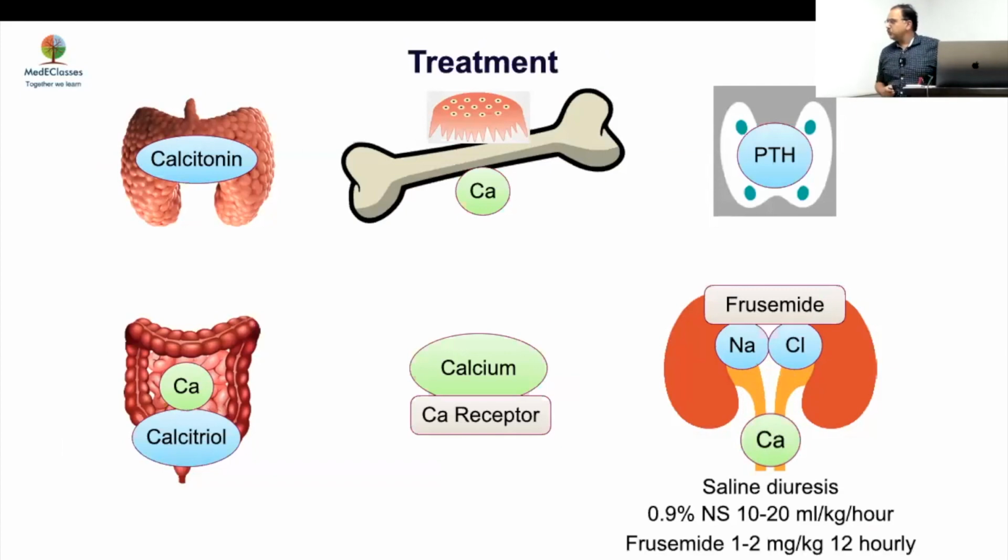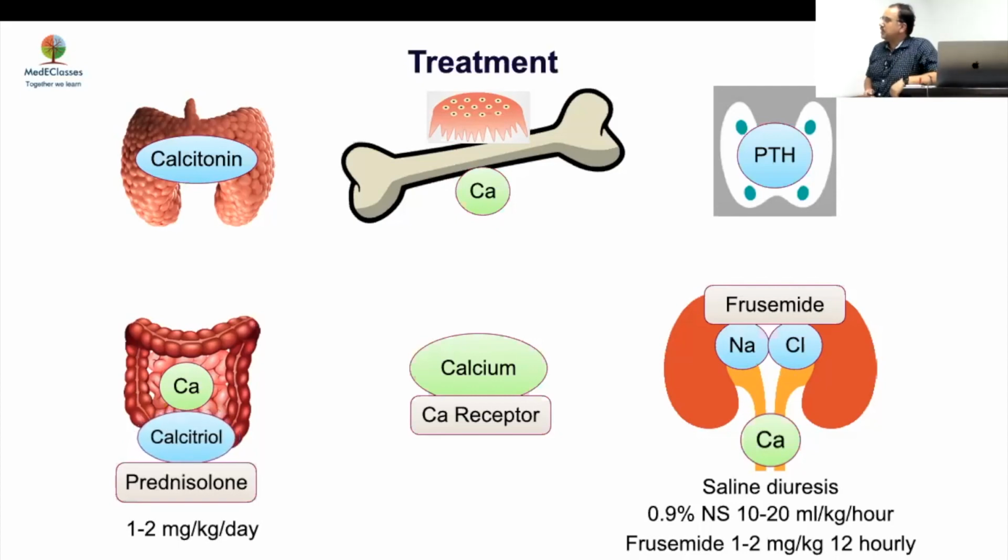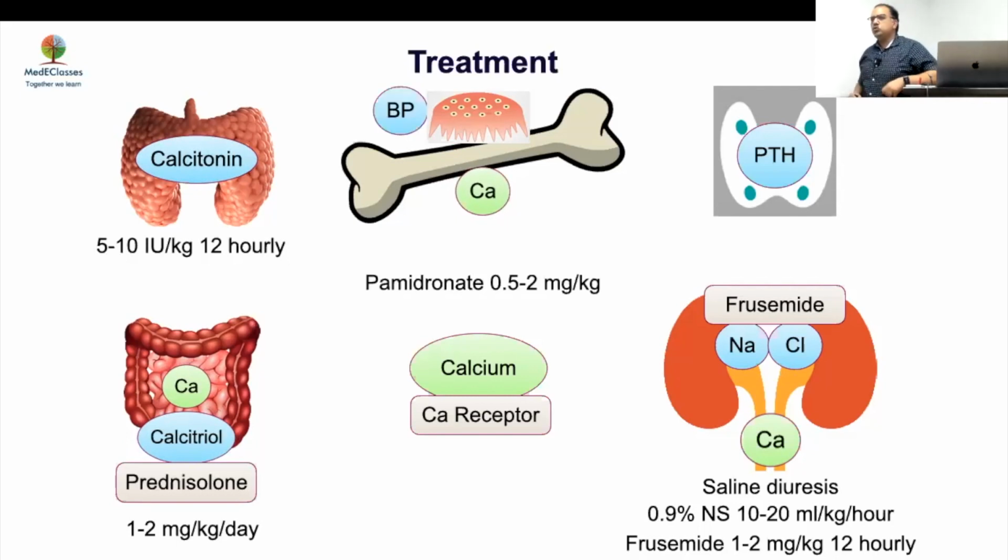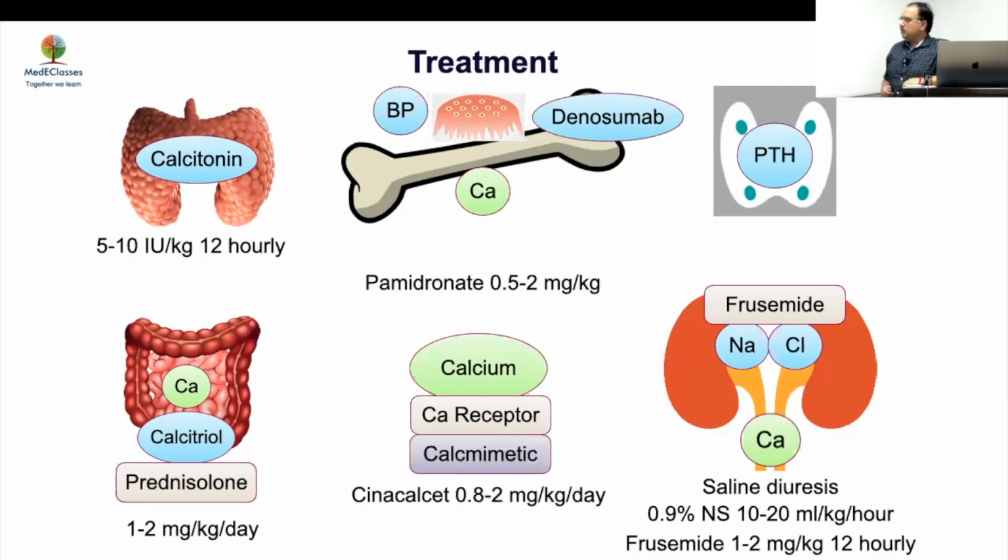The other options, of course, are in the form of using steroids. That's mainly in vitamin D excess, as we'll discuss subsequently. There could also be a role of calcitonin, but that again has tachyphylaxis, so it's a short acting effect. There could be a use of anti-resorptive agents like pamidronate or denosumab, which can stop the bone resorption and are effective in that setting. Or you can use a calcium sensing receptor mimetic, which is cinacalcet, which will block PTH production. We'll show how we have used these in different phases.